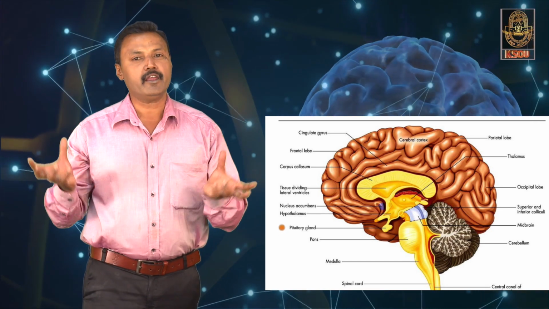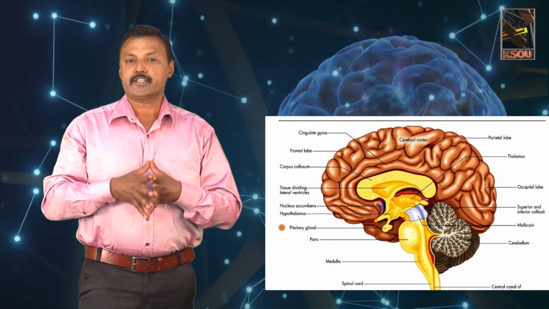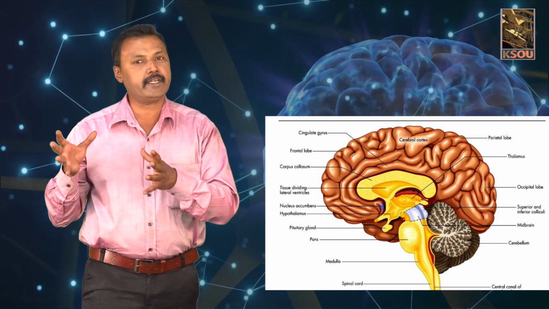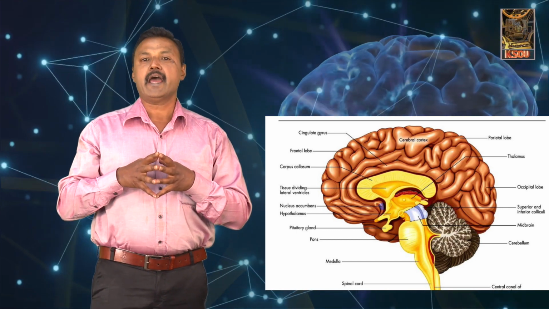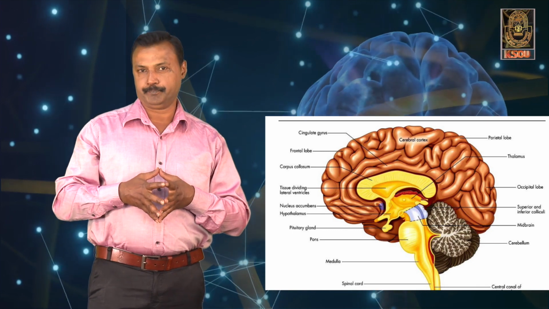The pituitary gland has the main regulatory hormones which regulate numerous hormones of our body.